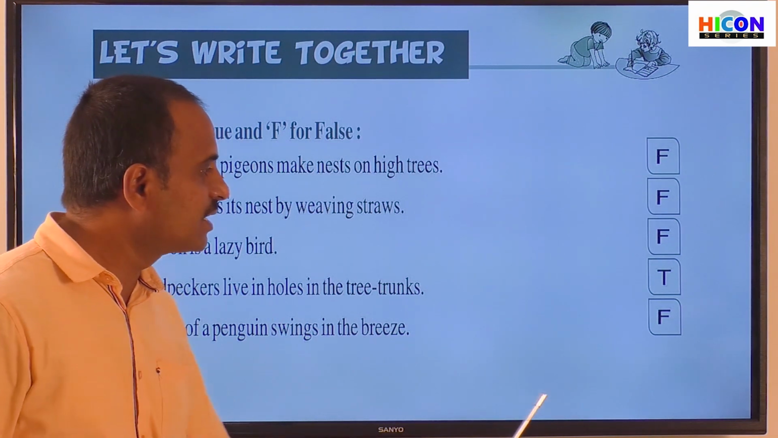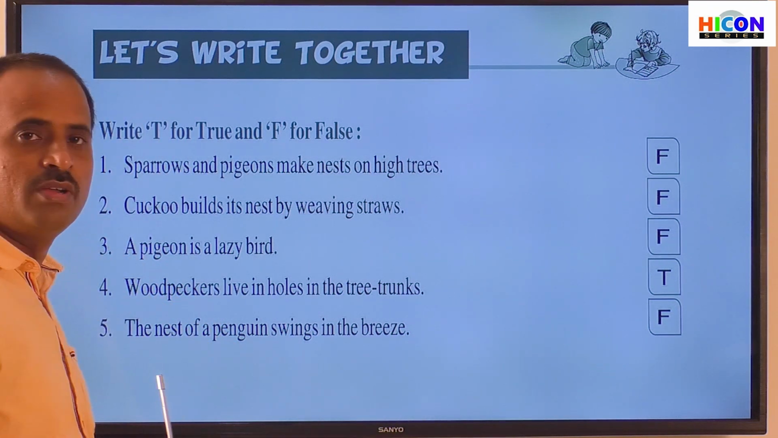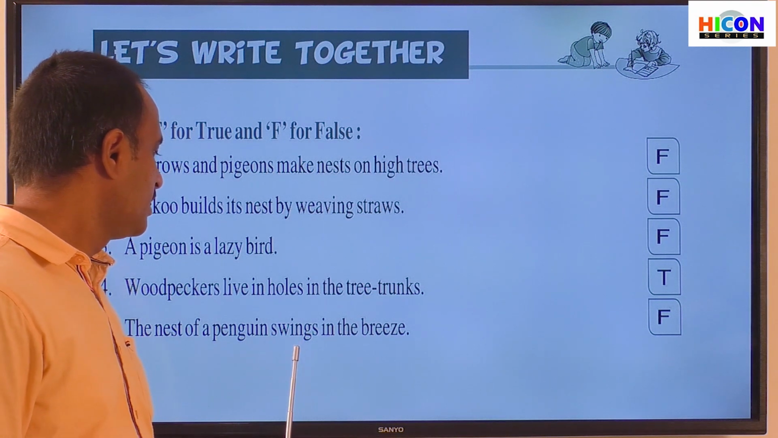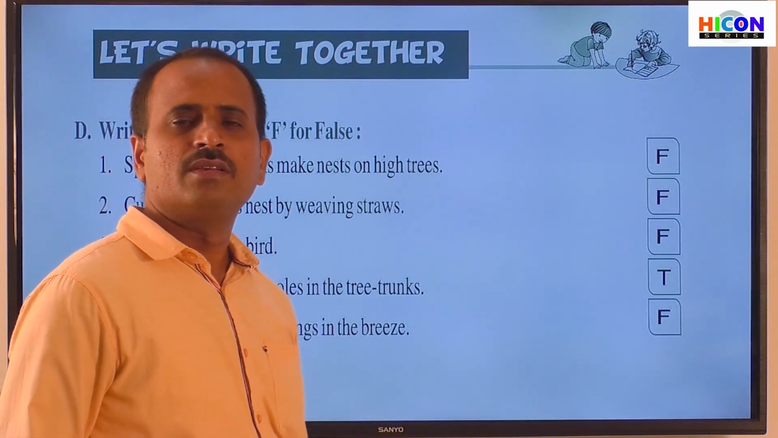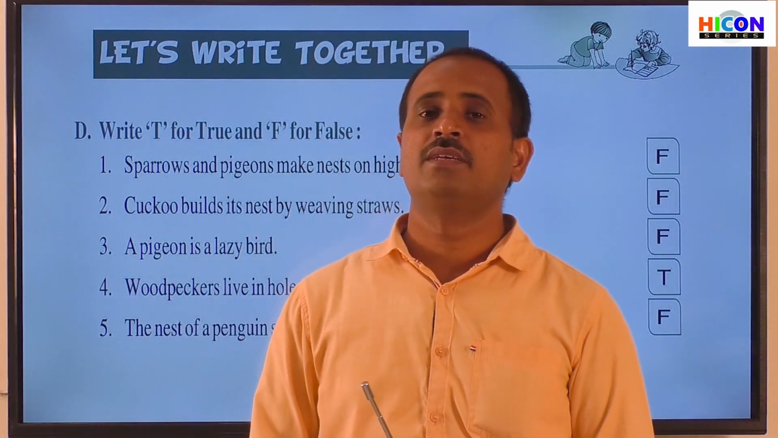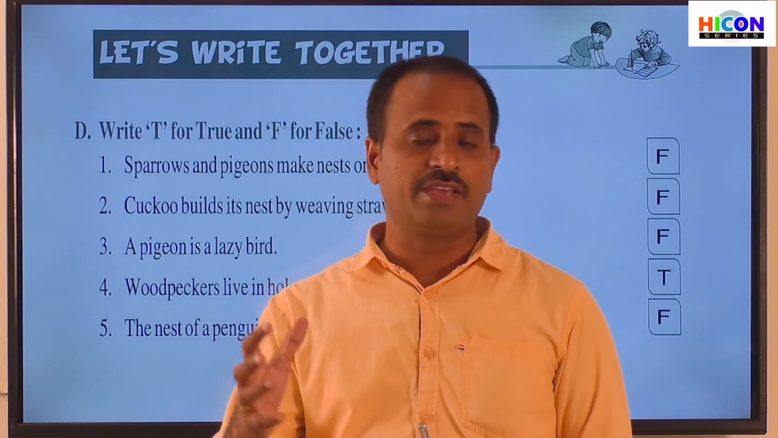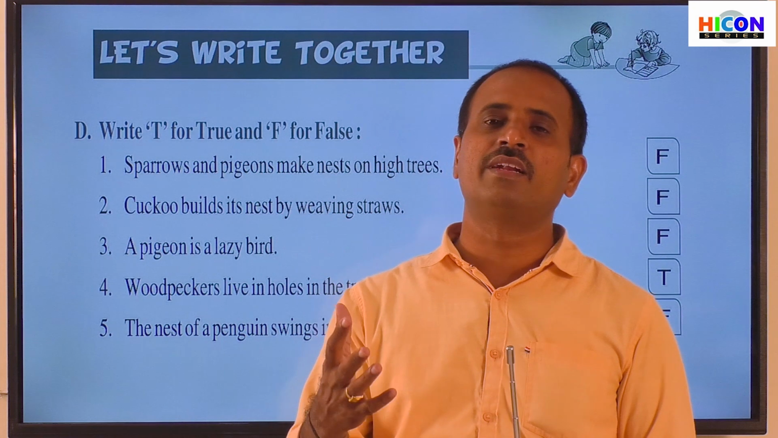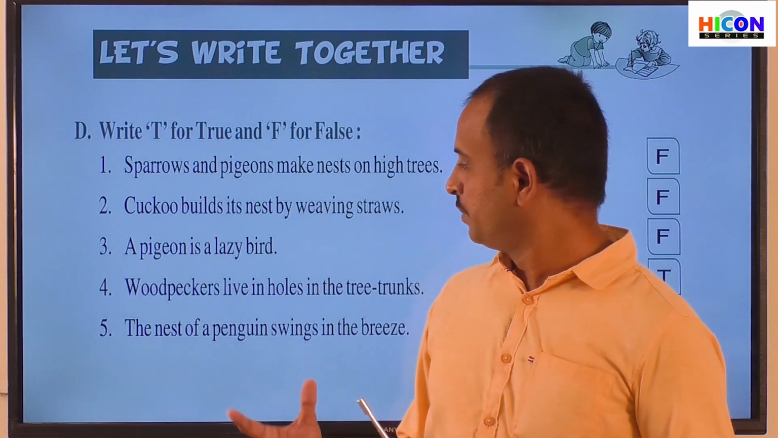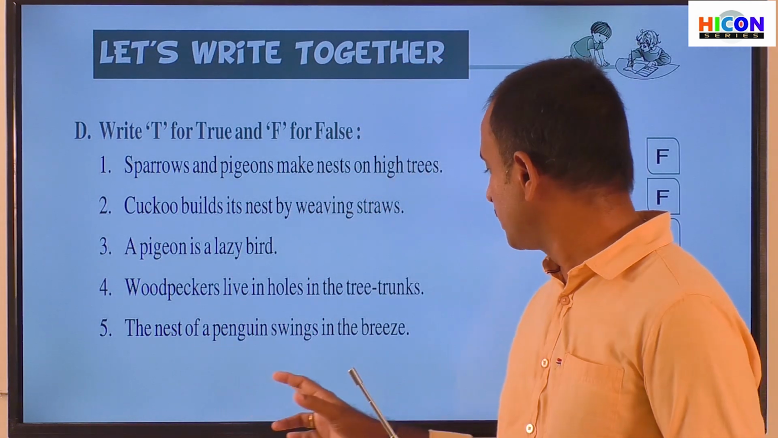The answer for the fifth sentence is F, that is false. So the fifth sentence is wrong. What is wrong in the fifth sentence here? The nest of a penguin swings in the breeze. Here the penguins do not build their nest in the air, or on the branches of the trees. So which bird's nest will hang in the breeze? That means which bird's nest will swing in the breeze?